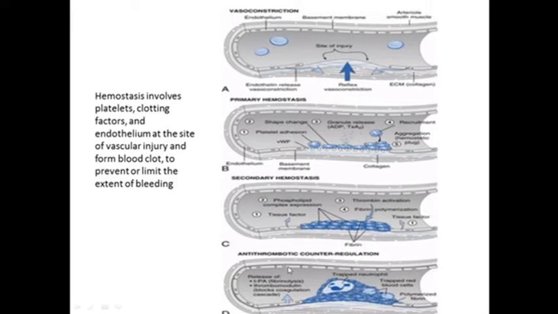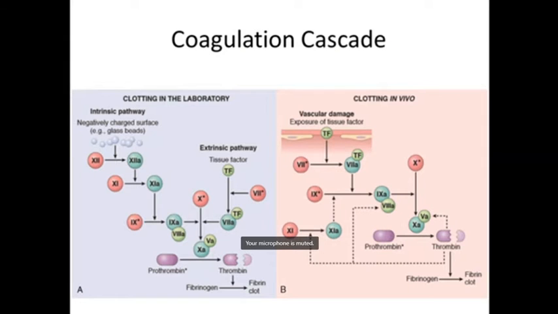And ultimately there is resorption of the clot, and there will be limitation of the clot formation. Otherwise, it will block all the vessels. Once the bleeding has stopped, the factors which inhibit coagulation will be released, and there will be limitation of this coagulation pathway. So this is the basics of the coagulation cascade.